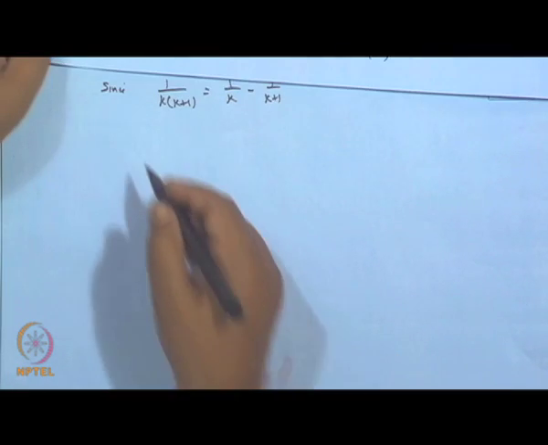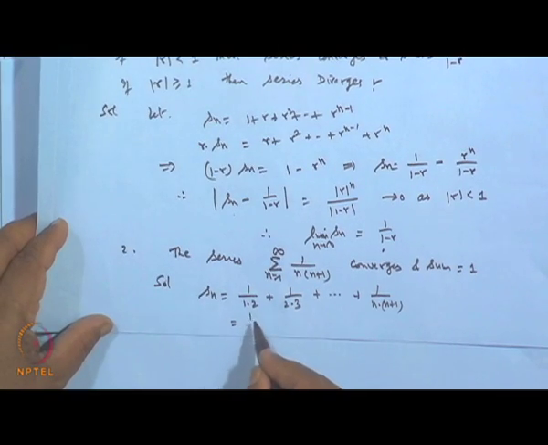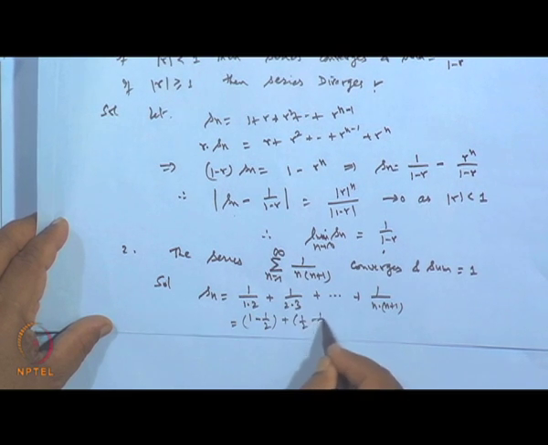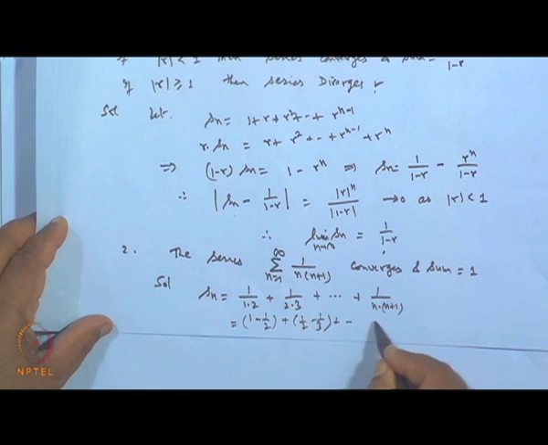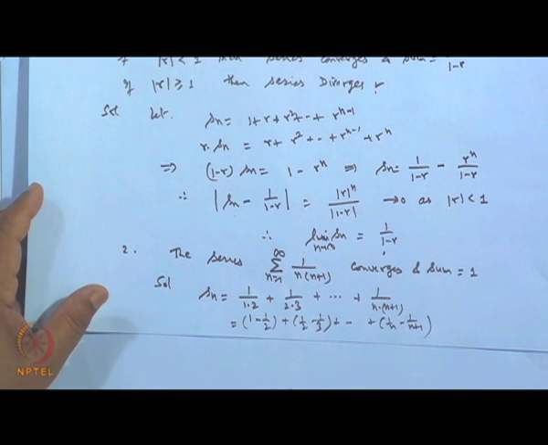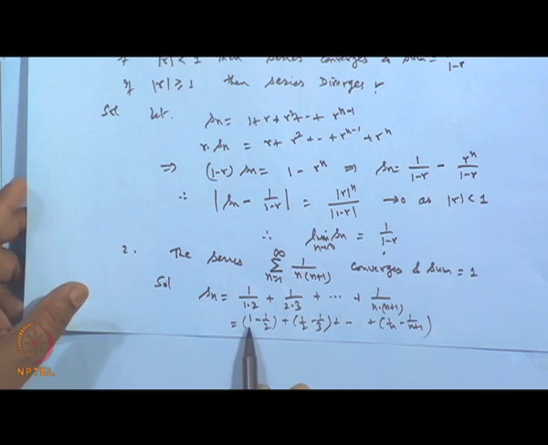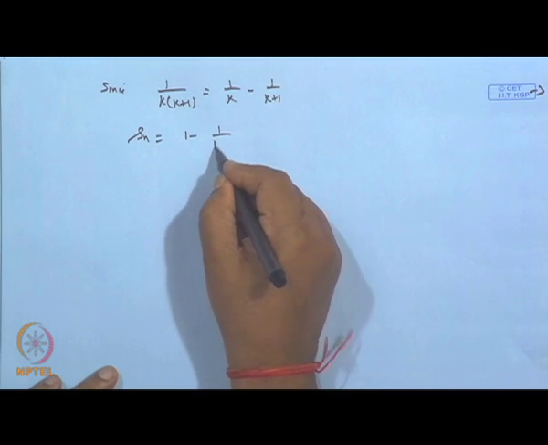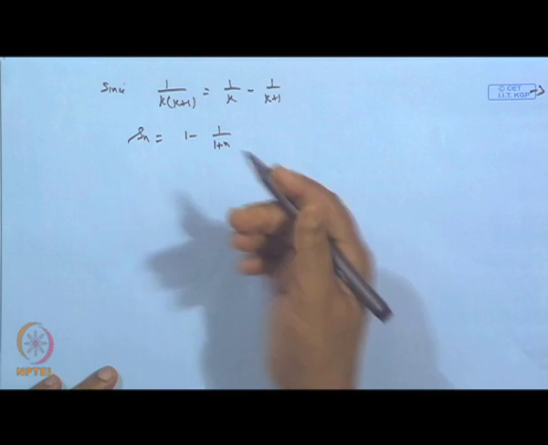Using this, each term we can put in this way, and then S n becomes 1 over 1 minus 1 by 2, then 1 by 2 minus 1 by 3, like this up to 1 by n minus 1 by n plus 1. So terms cancel and finally you get 1 minus 1 over n plus 1.